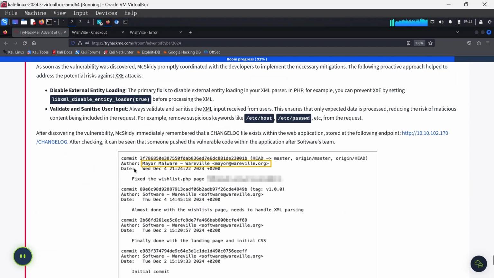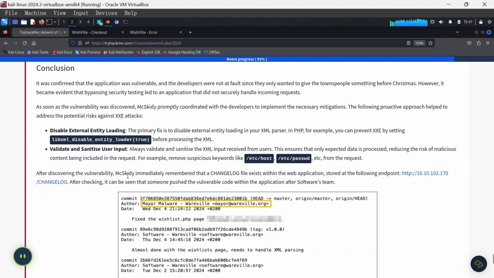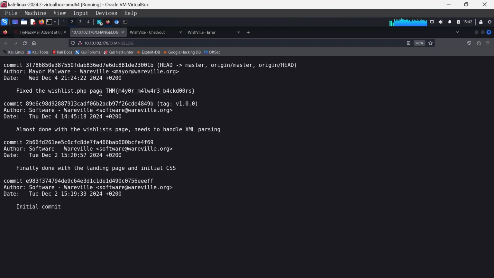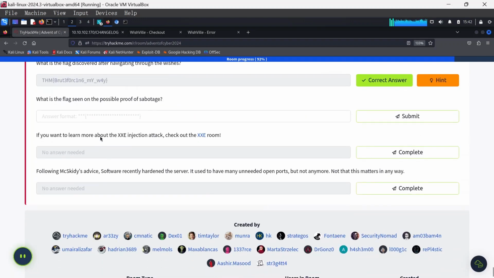Now, over here, after discovering the vulnerability, we know that Masgidi immediately remembered that a changelog file exists within the web application, stored in the following endpoint. So we just copy this or open this in a new tab, and if we zoom in here, we can see fix the wishlist.php, and this is the flag that is found there. This code or commit file can actually give us more information about what was done, but this is what we need, just the flag. So we'll come back here, paste this here and hit submit.